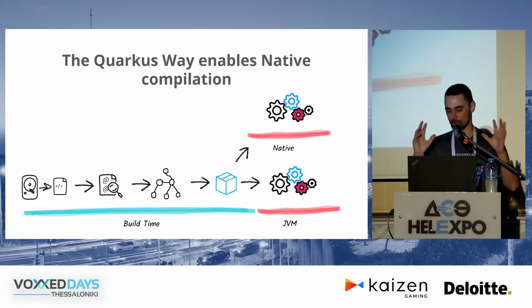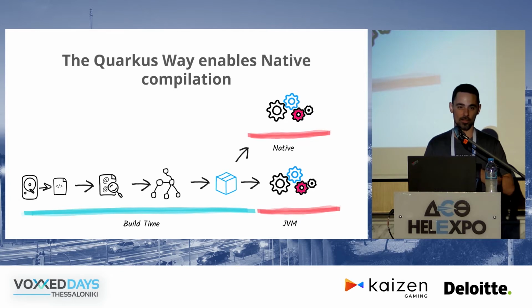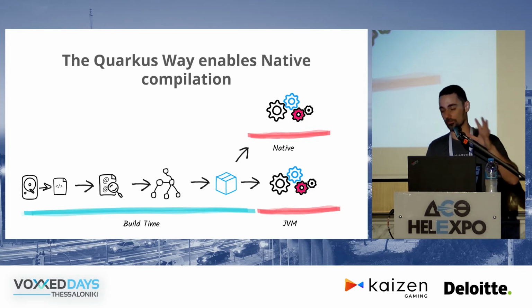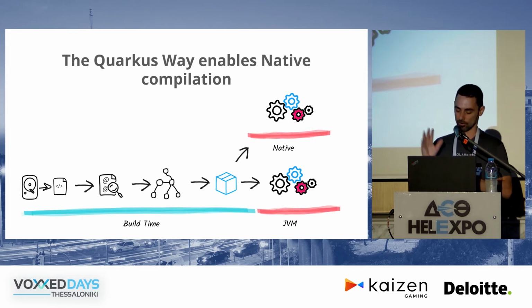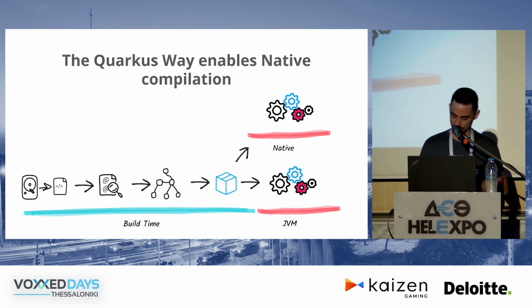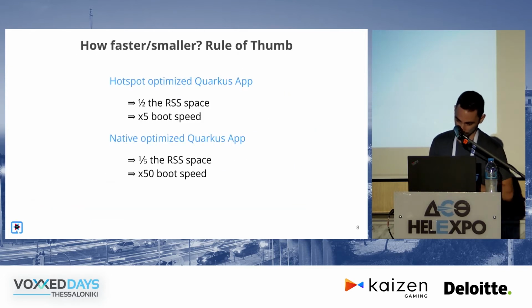For the folks who don't know what GraalVM is, it's simply a compiler that takes a Java application and compiles it down to a native binary. That is very hard to do if you're not using a framework like Quarkus or, let's say, Micronaut or Spring Boot. They're coming out with this sometime soon. So Quarkus makes it very easy to do that. But again, it's opt-in. Most people will just opt to use JVM instead of native. And we're not going to see native today. There's a whole bunch of talks you can see about that.